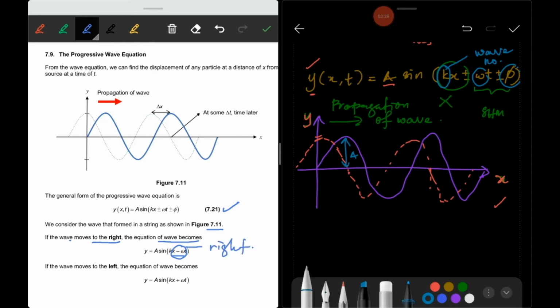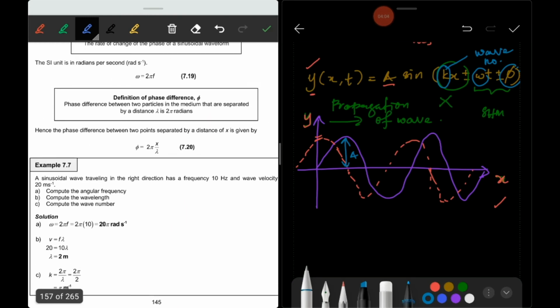When you see the plus sign, that means the wave moved to the left. Plus and minus show the direction of the wave, whether to the right or to the left.